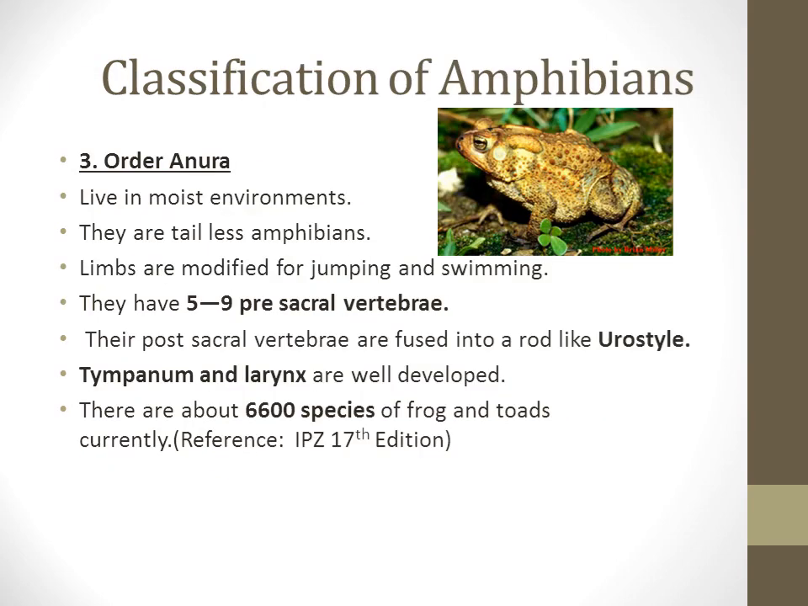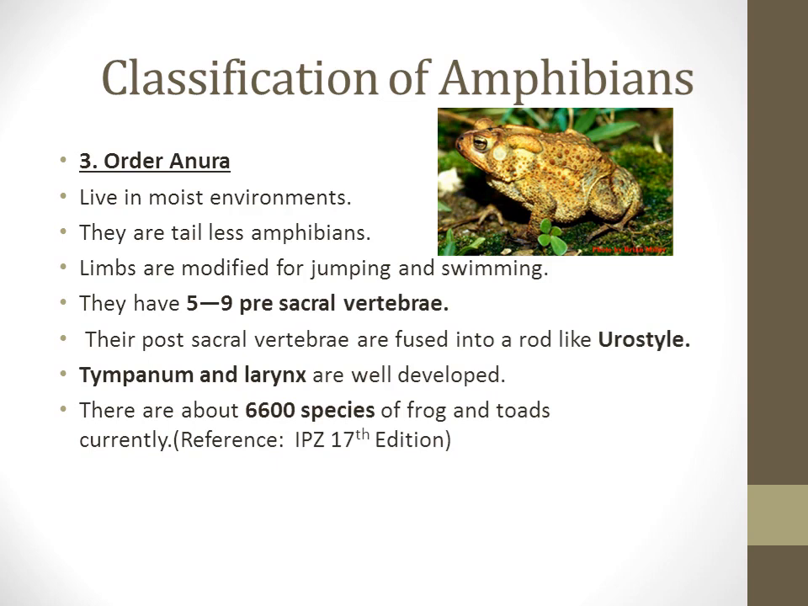The third and last order of amphibians is order Anura, which means without tail, because it is derived from the Greek word a, meaning without, and ura, meaning tail. So they are the tailless amphibians. They live in moist environments, but a few even occur in very dry deserts. Their limbs are modified for jumping and swimming. Their hind limbs are long and muscular and end in webbed feet.